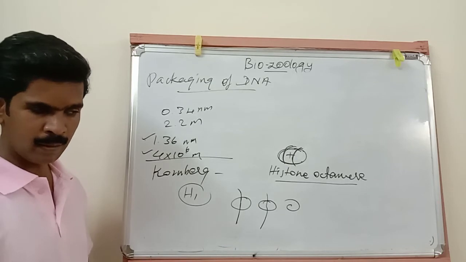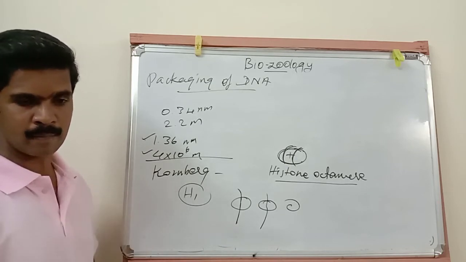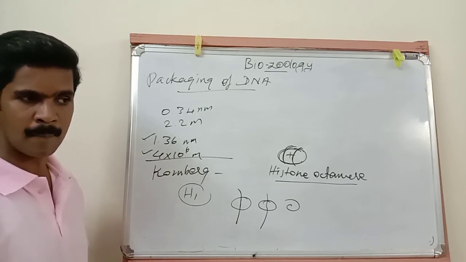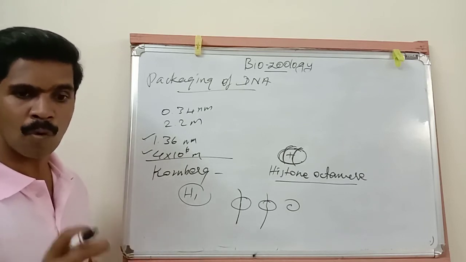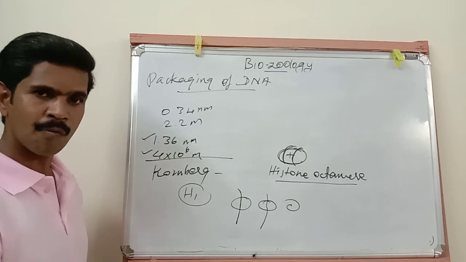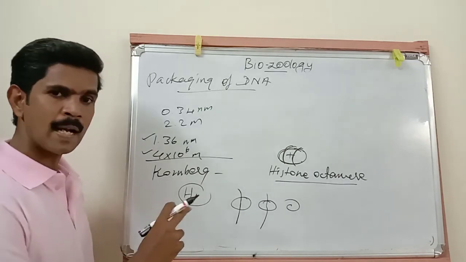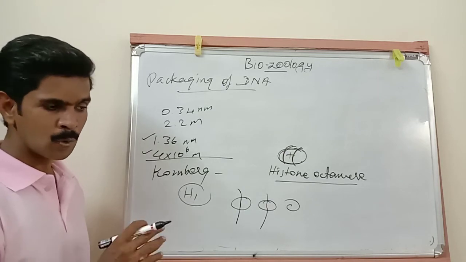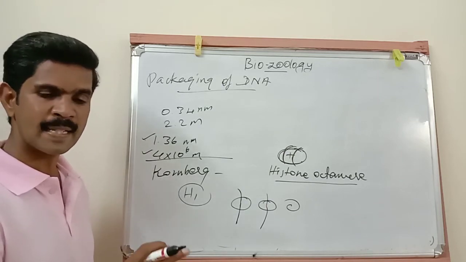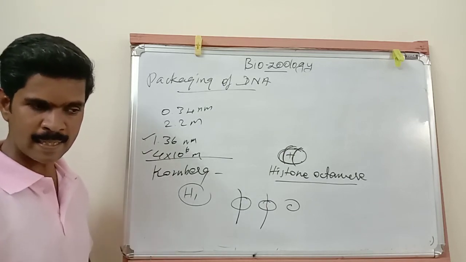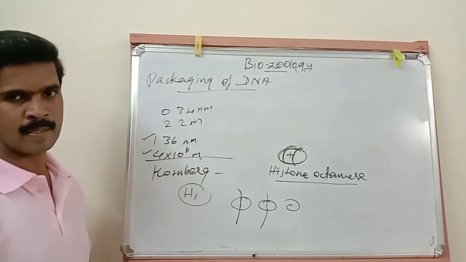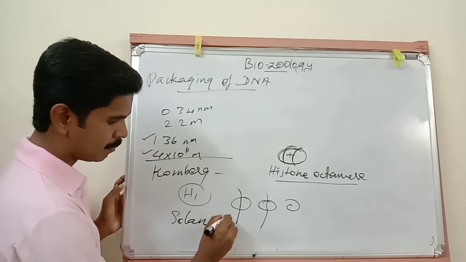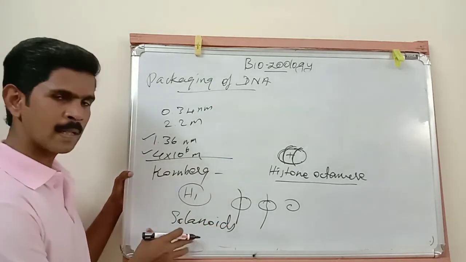Then 30 nanometer chromatin fibers arise from the foldings, and all these 30 nanometer fibers together make a chain-like structure. This chain-like structure is called a solenoid. So listen very carefully.